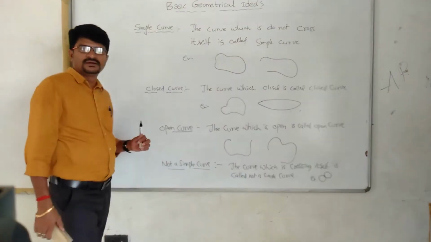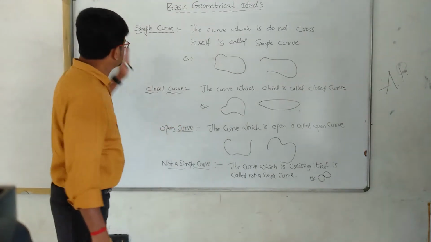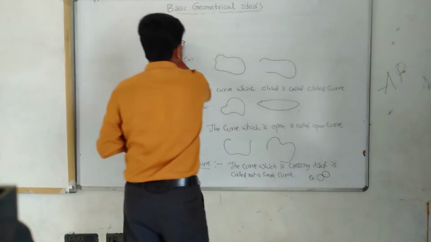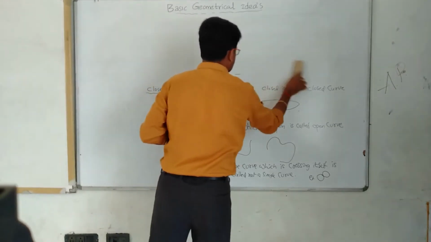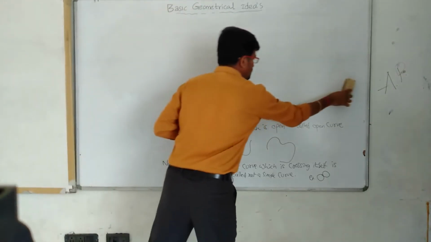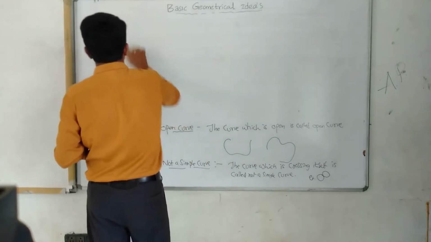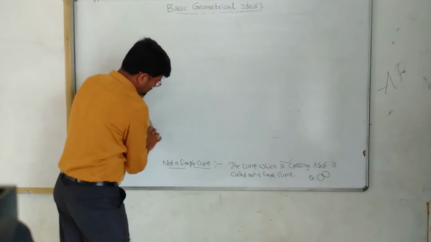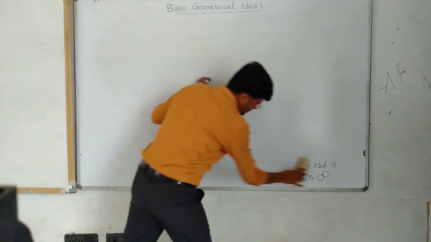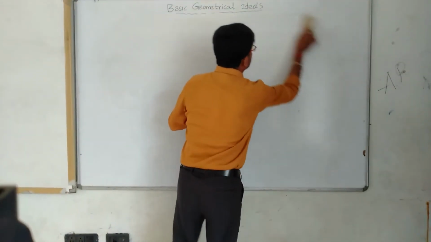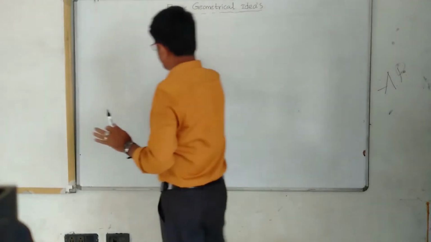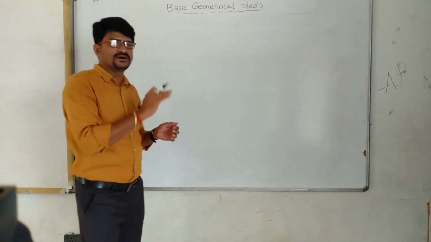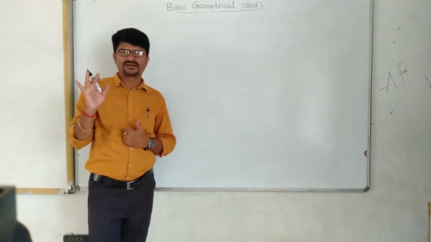Children, next we are going to discuss what comes after curve. What is the next shape? Line, point is over, line segment is over, curve is over.